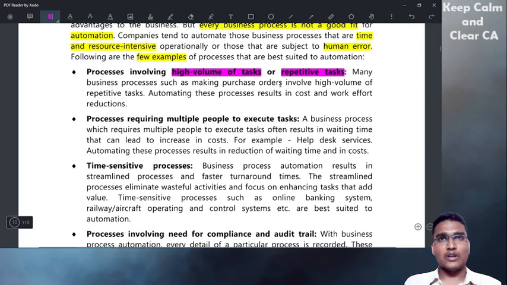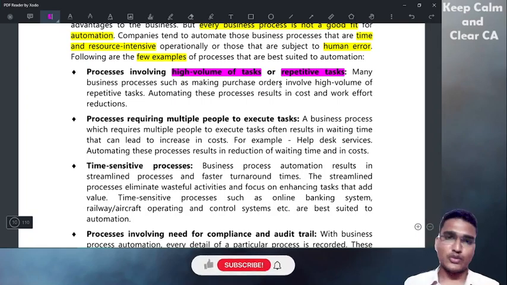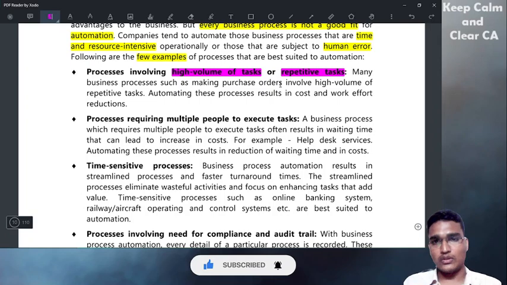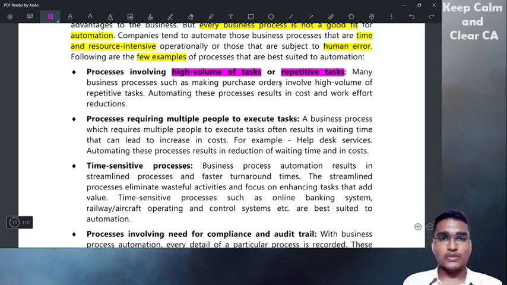Assume cash deposit and cash withdrawal were done manually in the banks, without ATM machines or cash depositing machines. Just imagine how life would be. We would have to stand in queues to deposit and to withdraw cash. Crores of people do cash deposits and withdrawals every day in the country, so we cannot just do it manually.